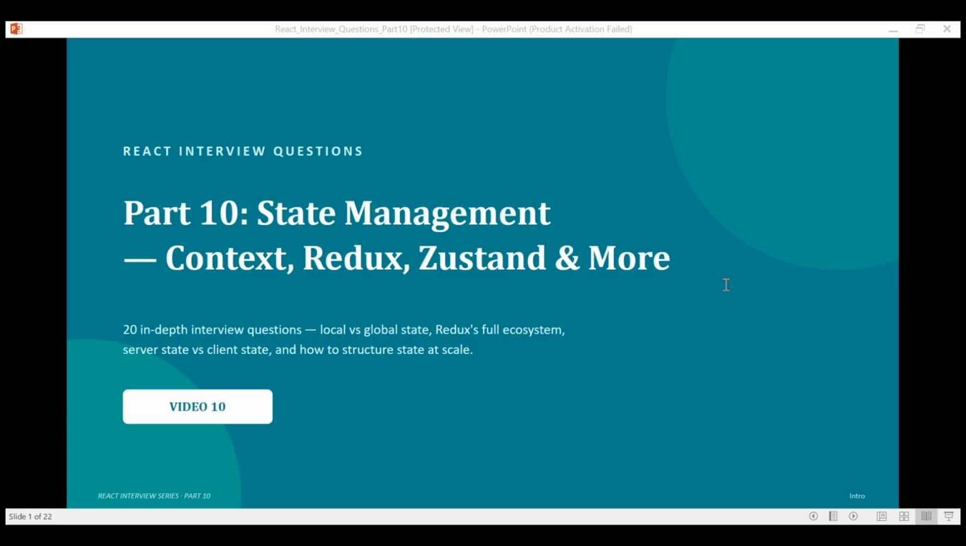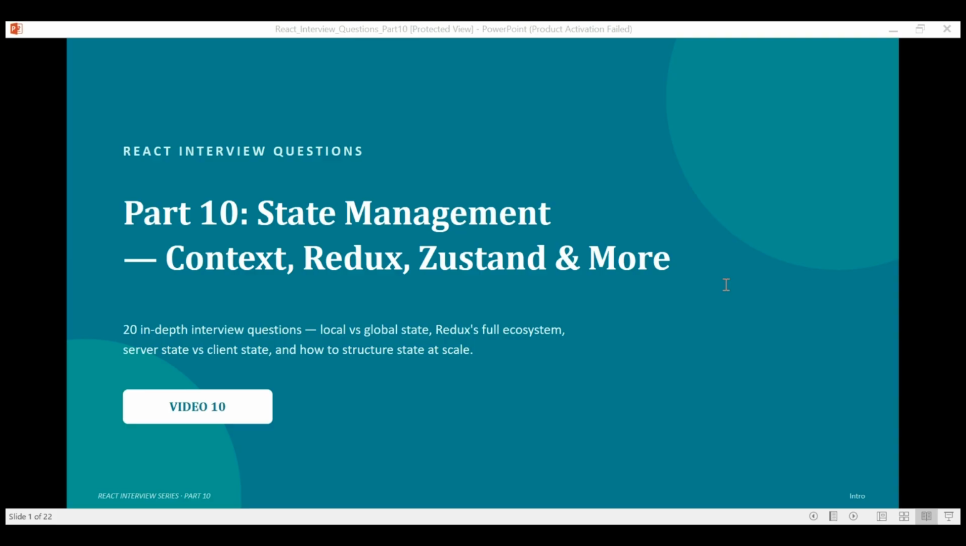Today we will focus entirely on state management, how to think about it, and the tools that come up constantly in interviews. We are covering 20 questions: local versus global state, when to reach for context versus Redux versus Zustand, Redux data flow and its ecosystem, server state versus client state, and how to structure state in a real large application. If you are preparing for a mid to senior React role, state management questions like these come up in almost every interview. So let's get into it.